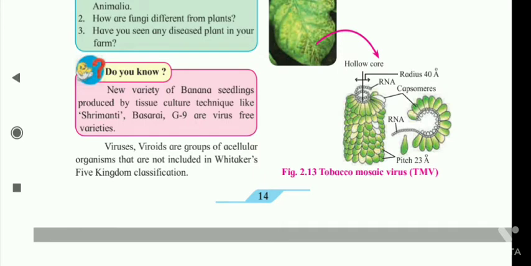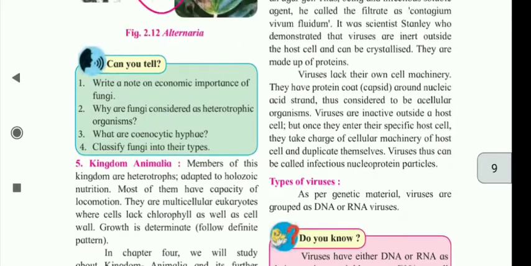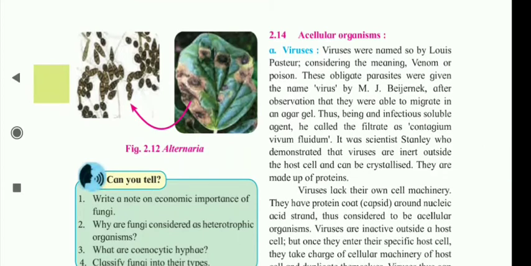Viruses and viroids are a group of acellular organisms that are not included in Whittaker's five kingdom classification. Viruses were named so by Louis Pasteur, considering the meaning venom or poison. These obligate parasites were given the name virus by M.J. Beijerinck after observation that they were able to migrate in agar gel. Thus, being an infectious soluble agent, he called the filtrate Contagium vivum fluidum.